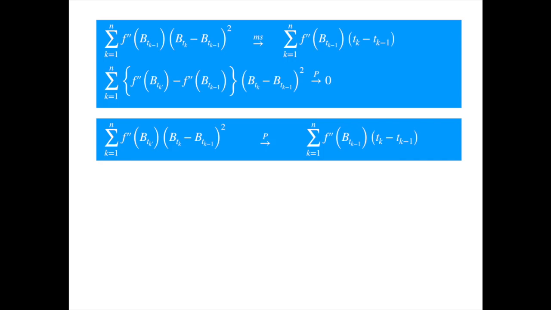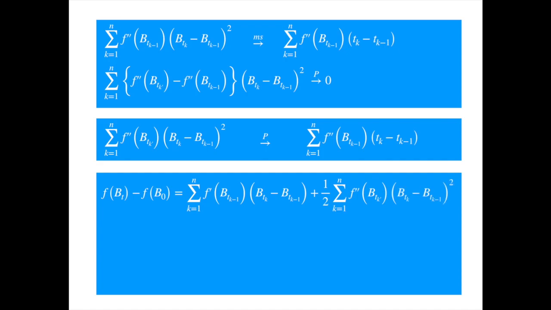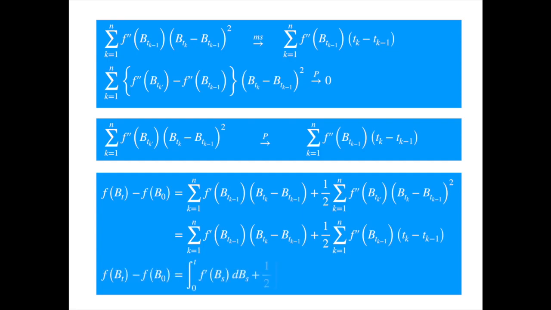To conclude the derivation of Ito's lemma, let's reproduce a second-order expansion. Substituting for the second summation the limiting expression we just derived, we get. In the limit, as n tends to infinity, these take the integral forms. In the differential form, this becomes Ito's lemma.